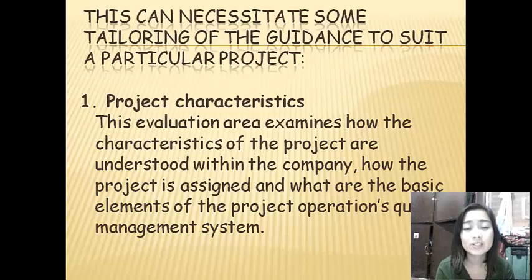Number one is the project characteristics. This evaluation area examines how the characteristics of the project are understood within the company, how the project is designed, and what are the basic elements of the project operations quality management system.